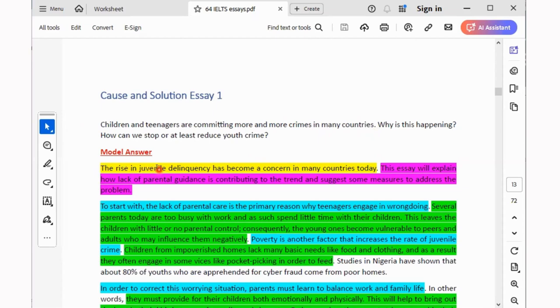The rise in juvenile delinquency. Can you see that? What is the meaning of juvenile delinquency? The crime committed by children and teenagers. Teenagers refers to anybody that is below 16 years in some countries. In some countries, below 18 years. That's teenagers. That's why when you are counting 1 to 20, when you get to 13, you start saying thirteen, fourteen, fifteen. Why? Because they are teenagers. From 12 and above, you become a teenager. 13, 14, 15, 16, 17, teen.